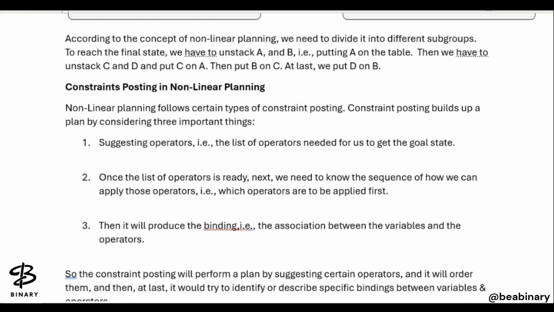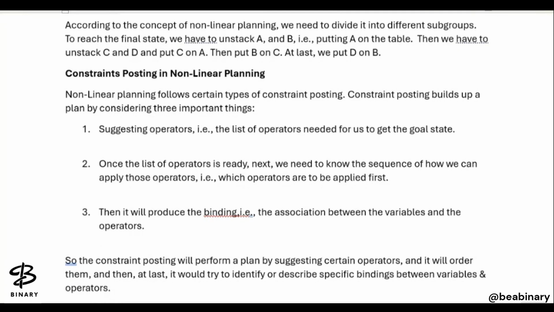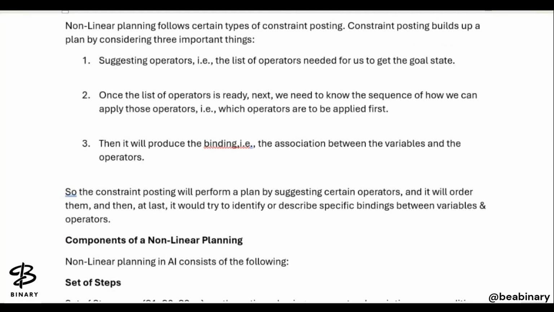Then it works once the list of the operators is ready. Next, we need to know the sequence of how we can apply these operators, that is, which operators should be applied first, so that the subgoal achieved by applying this operator can be used to achieve another subproblem's goal. Then it will produce the binding, that is the association between the variables and the operators, which has been applied first and what needs to be applied next. So the sequence of operators should be decided in the second step, and then the binding of operators should be decided in the next step.